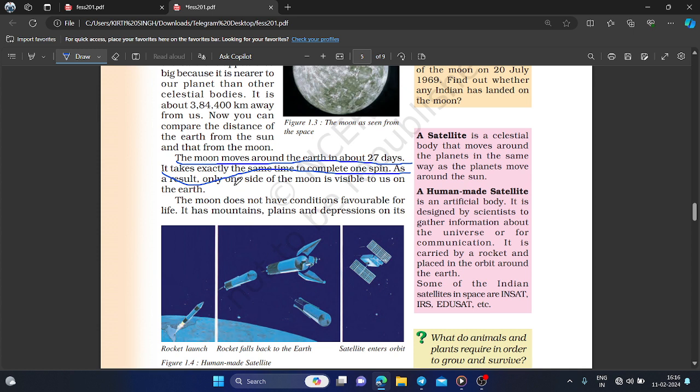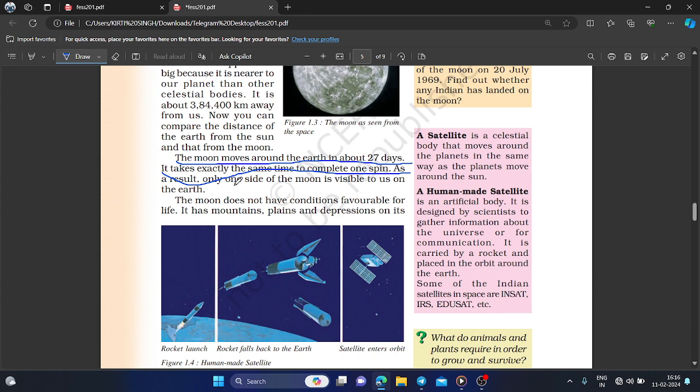It takes about 27 days to rotate on its axis, and as a result, we cannot see the opposite side of the moon.